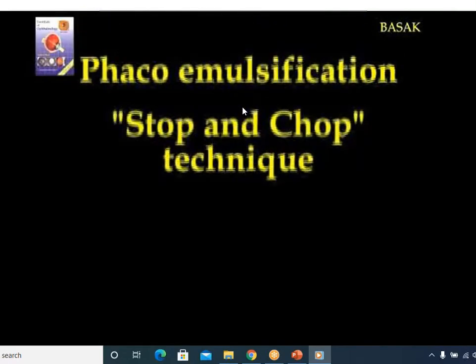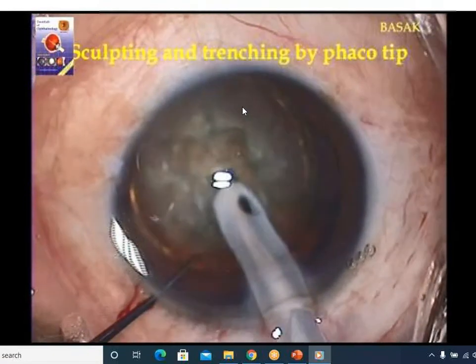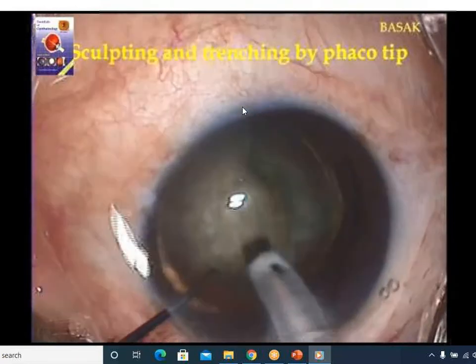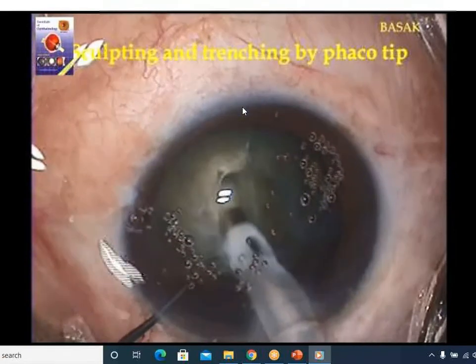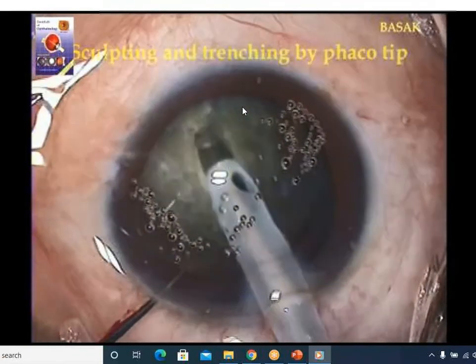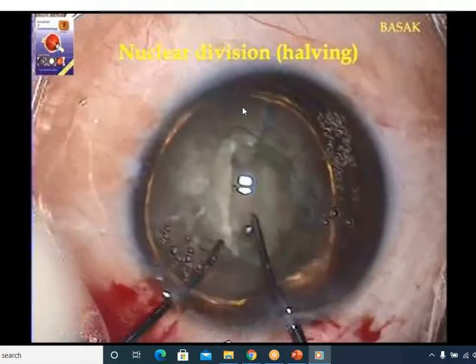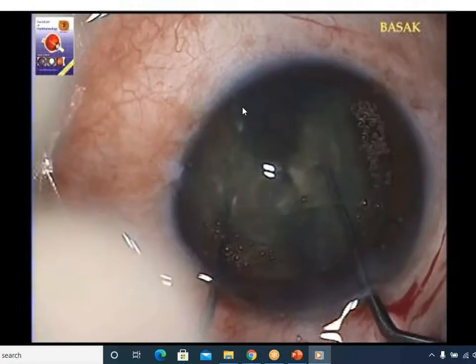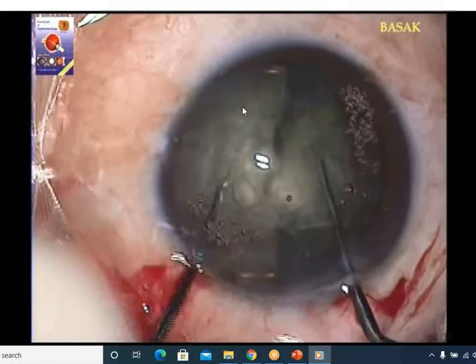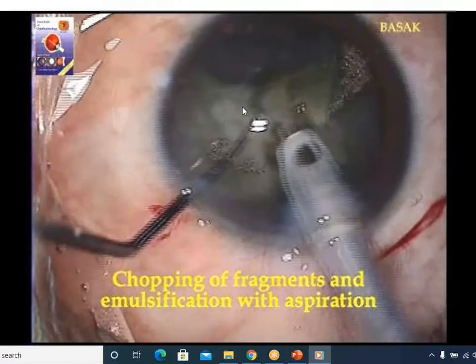Now the surgeon will introduce the phaco probe and start eating the lens. From 2.8 millimeter, you can eat away the whole lens. Now he is chopping the nucleus, creating the trench in the center of the nucleus. Then after creating the trench, they will break the nucleus mechanically by two choppers, and then start emulsifying the nucleus. Hold the pieces and then start eating the nucleus by phaco energy.